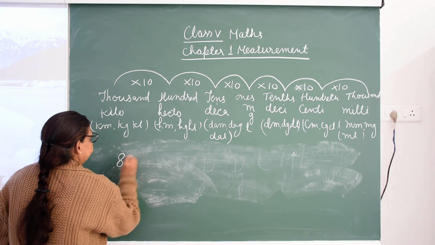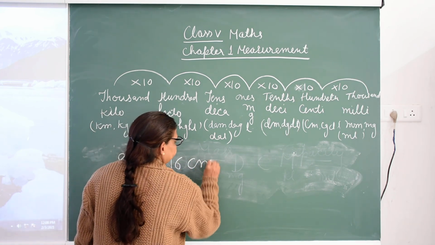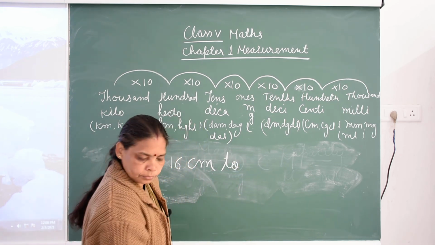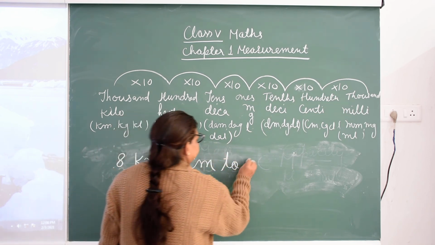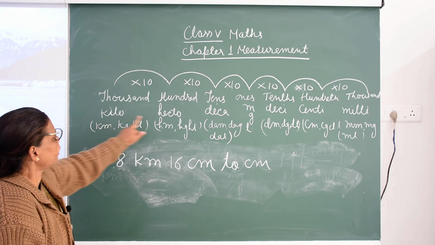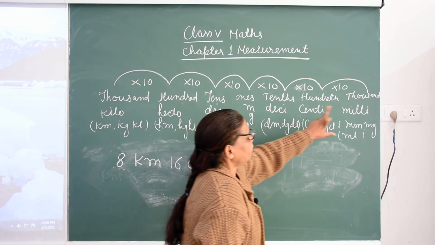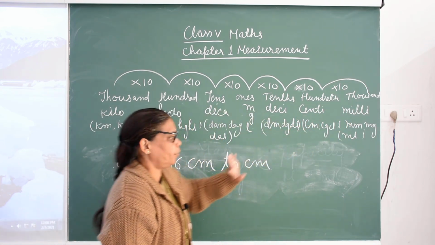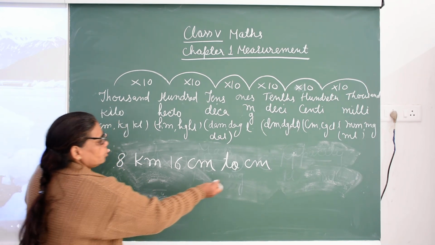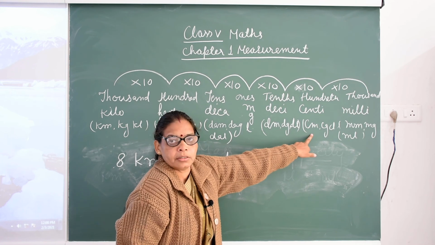For example, 8 kilometer 16 centimeter to centimeter. So children, 8 kilometer. These are the bigger units. So kilometer, hectometer and decameter, all three are bigger units, and decimeter, centimeter, millimeter, all three are smaller units. So we have to change kilometer. Here is kilometer and we have to change to centimeter. किस में change करना है? Centimeter में. तो where is centimeter? Here is the centimeter.